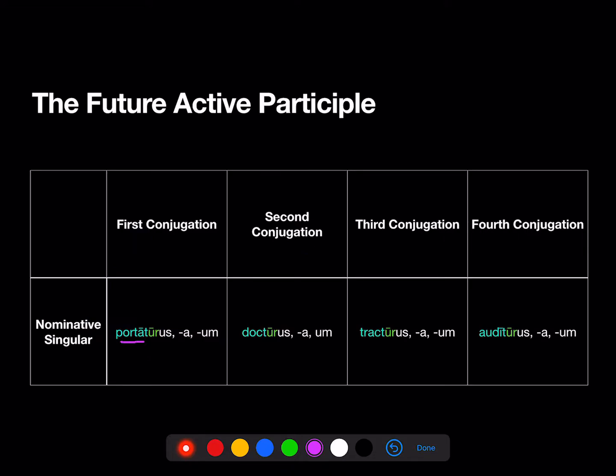So, portaturus, docturus, tracturus, auditurus. Remember, for the future active participle, like the perfect passive participle, conjugation doesn't matter. You just need to know that fourth principal part.